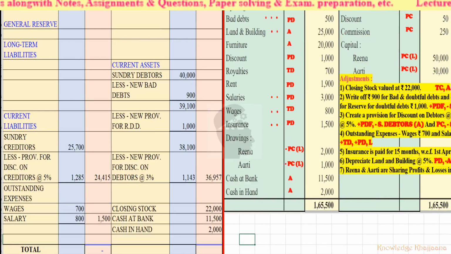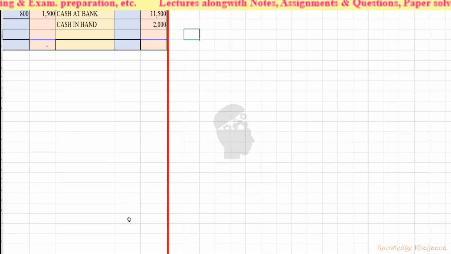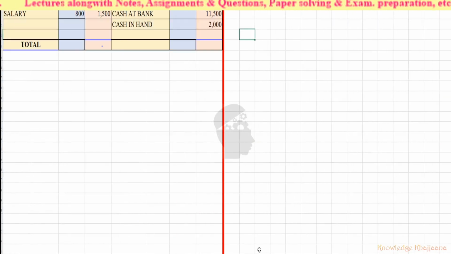Then insurance is paid for 15 months with effect from 1st April 2018. What does this mean? Insurance of 3 months has been paid in advance, right? So whatever has been paid in advance will come to the asset side, and whatever amount of advance insurance has been paid, that will get deducted from the insurance which is paid in this year. So we'll do the calculation for this. For that we'll write a working note.